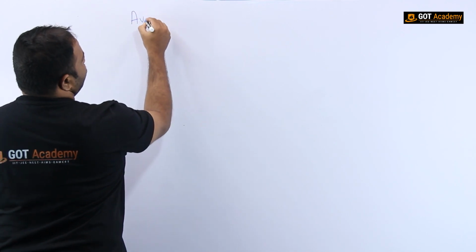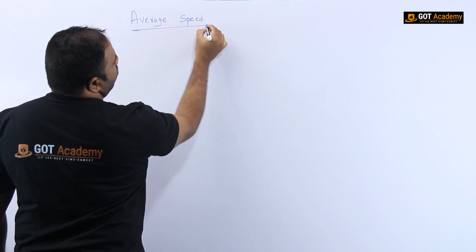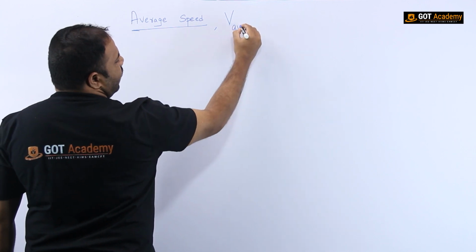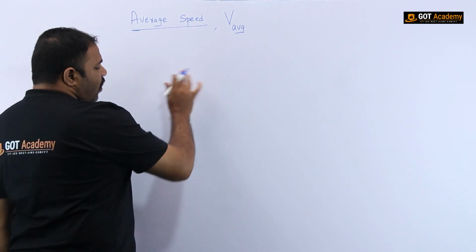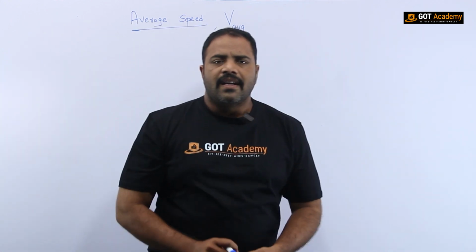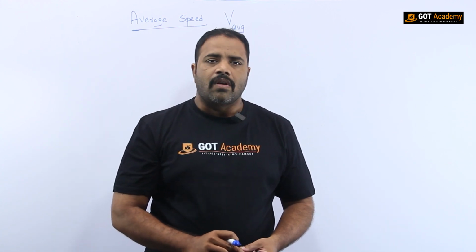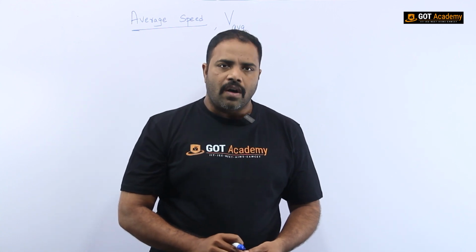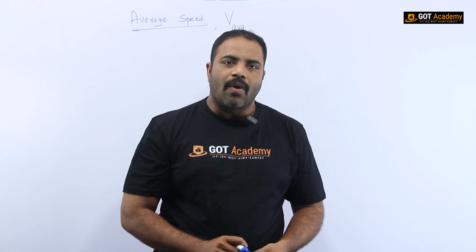Average speed. I can write the symbol for speed as V, and since it is average, AVG. This is the symbol for average speed. Now, how can I define average speed? It is defined as the ratio of total distance travelled to total time taken by the body.